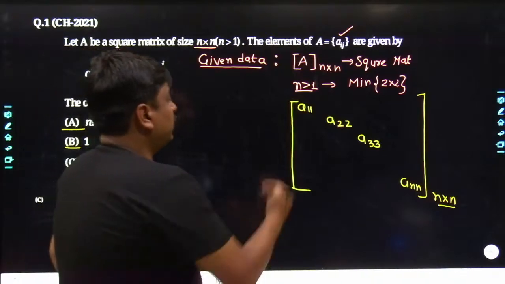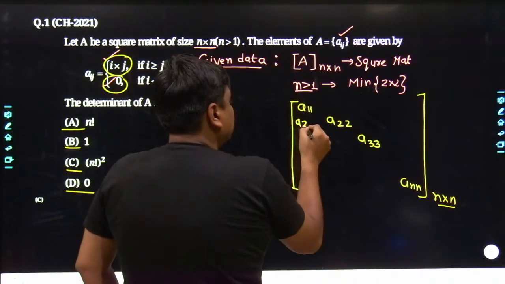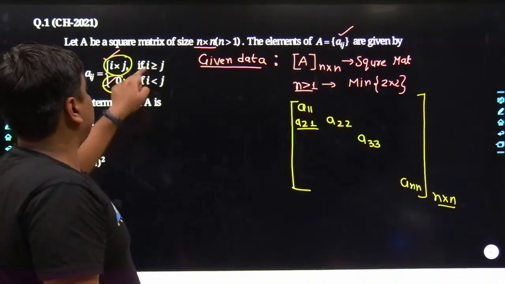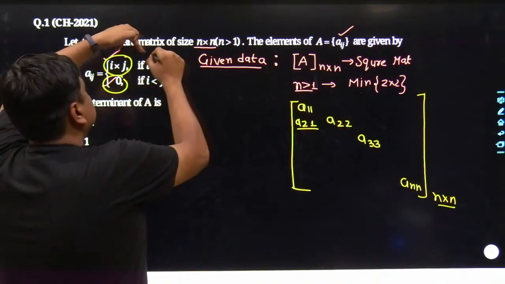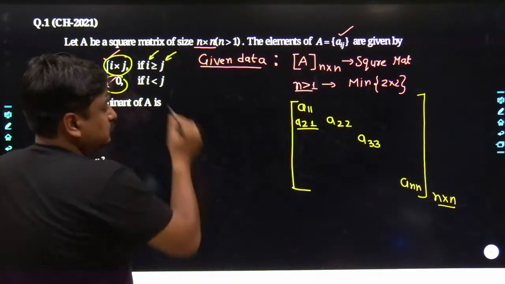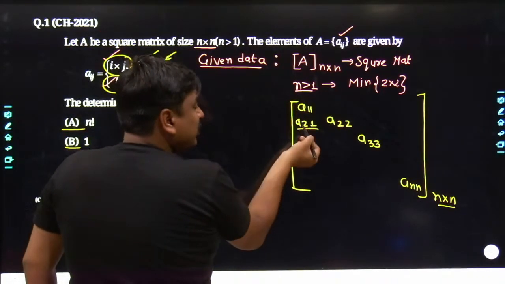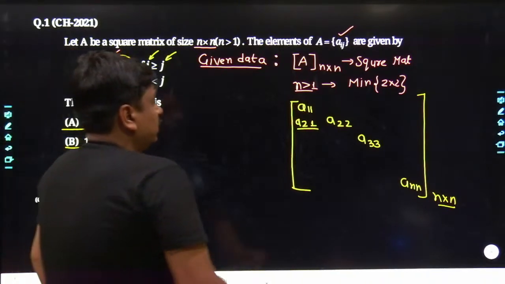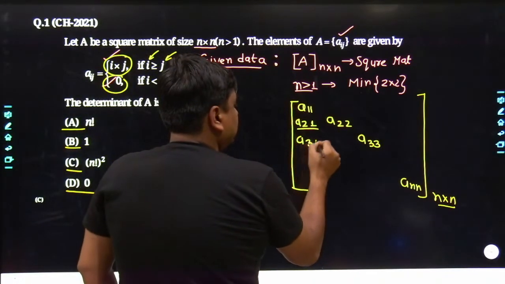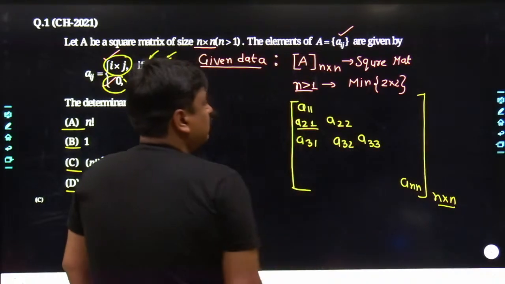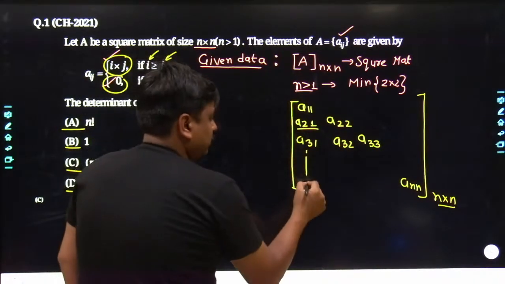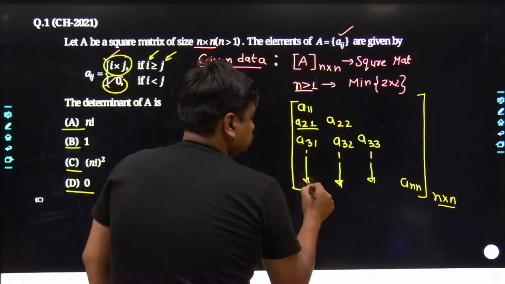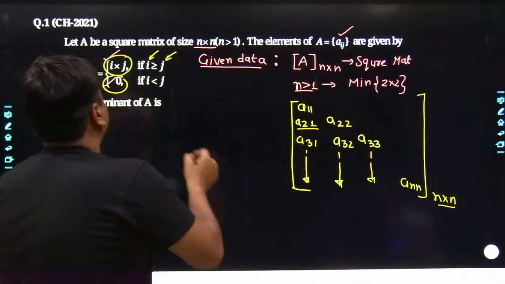Not only that, if you go down to the next row, the next element which comes into the picture is A21. A21 also satisfies this requirement where the row index is greater than the column index. You can see very well that the row is the second row and the column is 1. Similarly, here go A31, A32, everything is being satisfied. Obviously, all of the data coming below this row would satisfy this requirement.